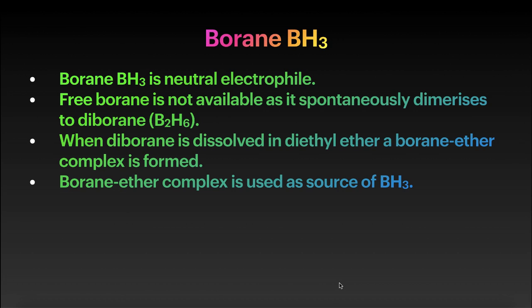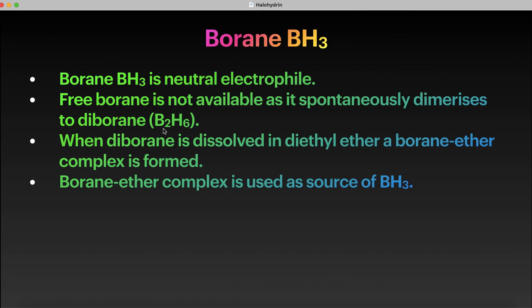This free borane, BH3, is not available as it spontaneously dimerizes to diborane. This means that BH3 is an unstable molecule. It combines with another BH3 molecule, which leads to the formation of diborane, that is, B2H6.